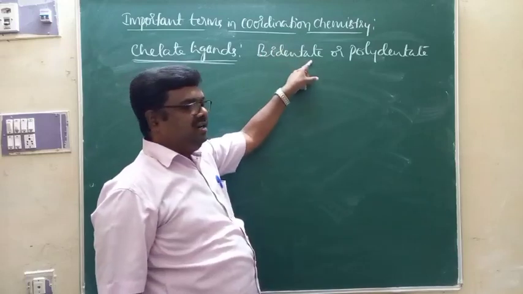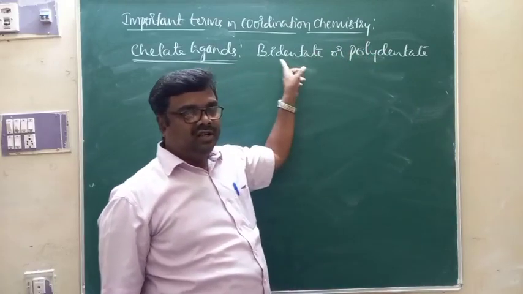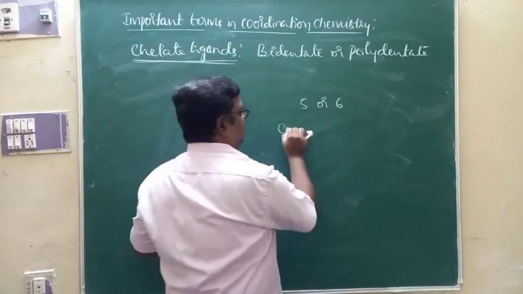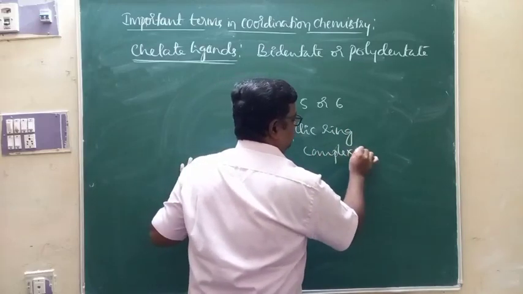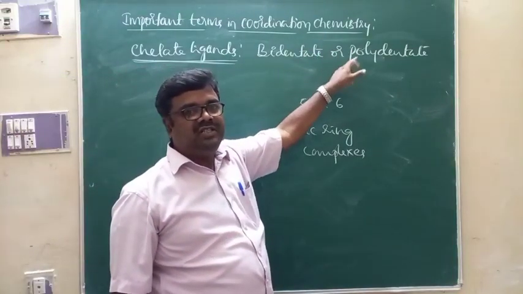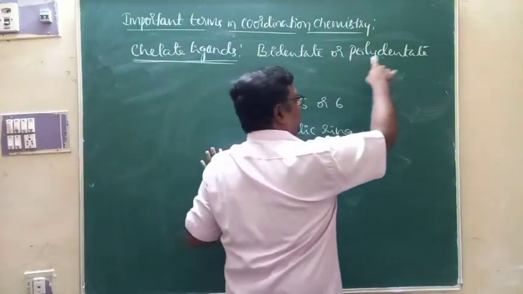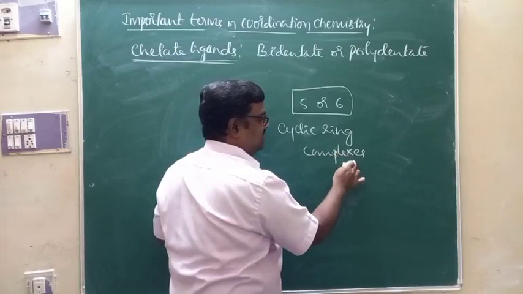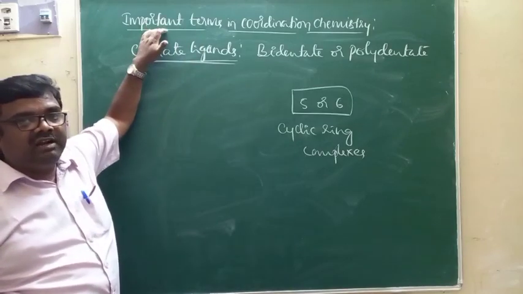These ligands form 5 or 6 membered cyclic ring complexes upon forming coordination bond with the central metal ion. They are called chelate ligands.